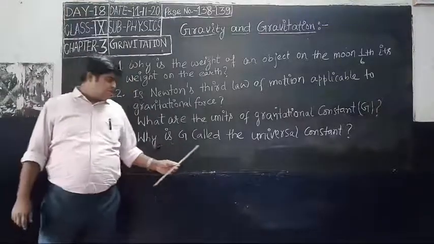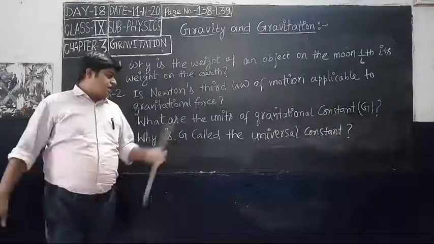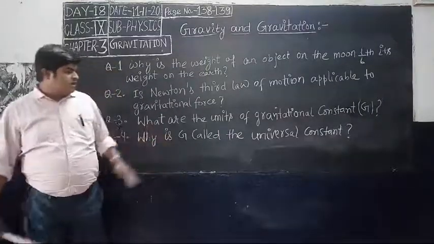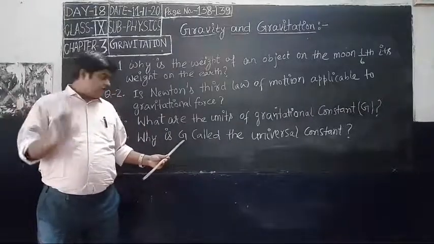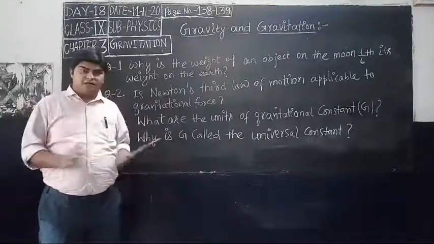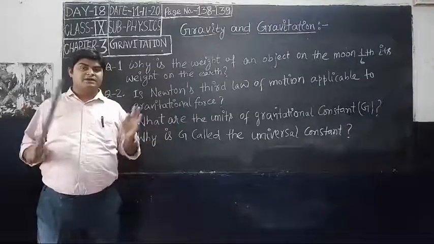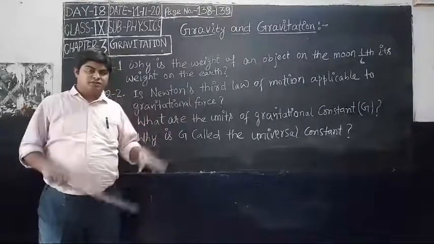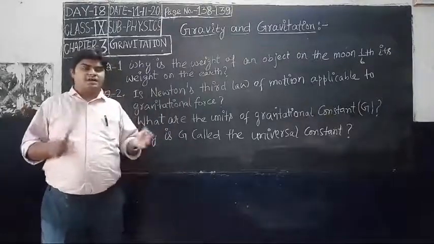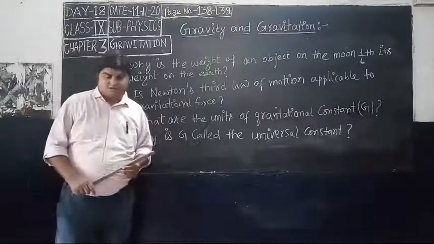Why is capital G called the universal constant? G is called the universal constant because its value does not change. Its value is constant everywhere in the universe. That means its value 6.67 into 10 to the power minus 11 will be the same on the earth, on the moon, on the sun, or anywhere in the universe. So capital G is called the universal constant.